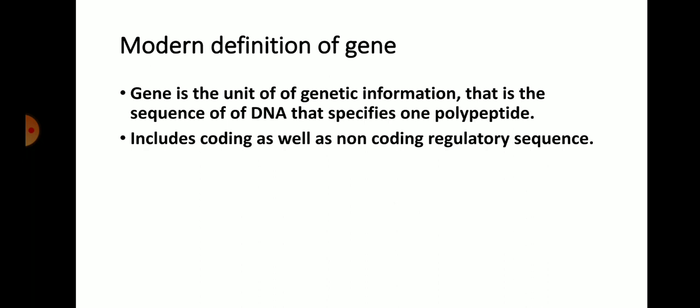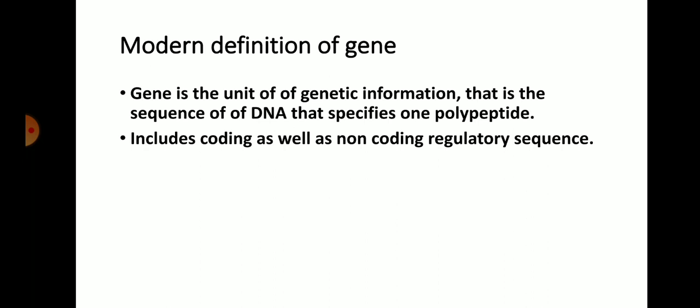So, gene is a unit of genetic information, that is, a sequence of DNA that specifies one polypeptide chain. According to the modern concept, gene is a basic unit of genetic information which carries the genetic information of the organism for synthesis of a single specific polypeptide chain. This means one gene is specific for one polypeptide chain. This polypeptide chain synthesis occurs during transcription and translation.